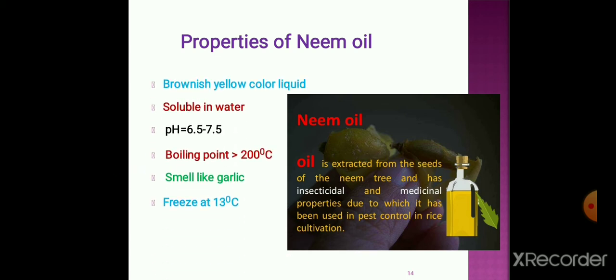The physical properties of neem oil are: it is a brownish yellow colored liquid which is soluble in water, having a pH range of 6.5 to 7.5, and it has a boiling point greater than 200 degrees. Neem oil smells like garlic and freezes at 13 degrees centigrade. These are the physical properties of neem oil.